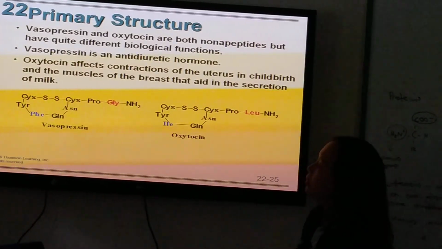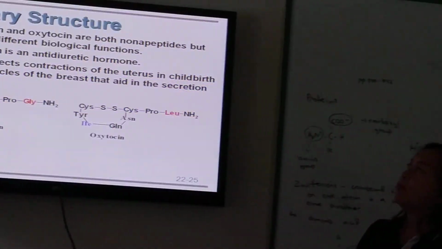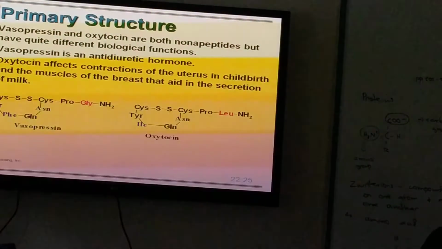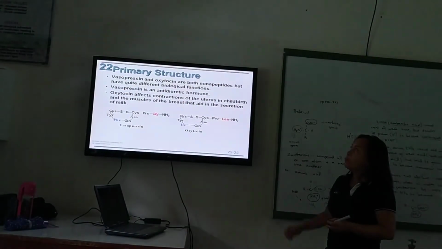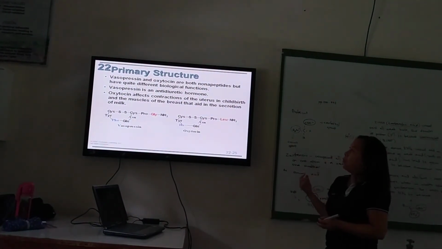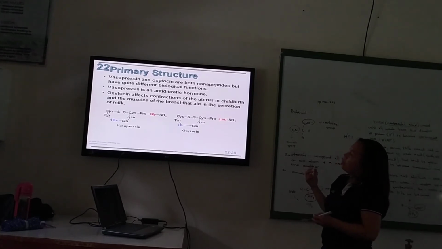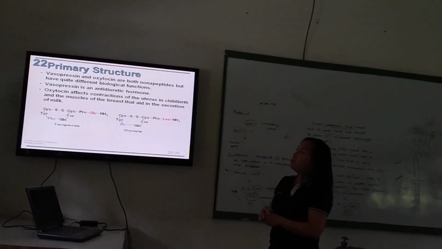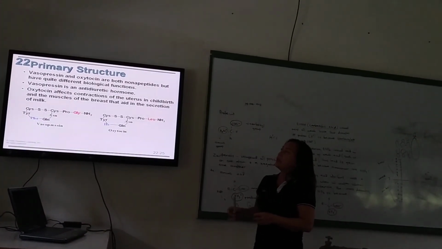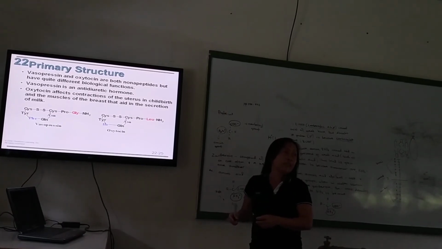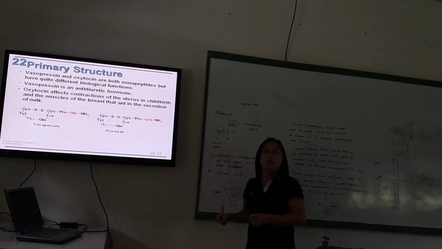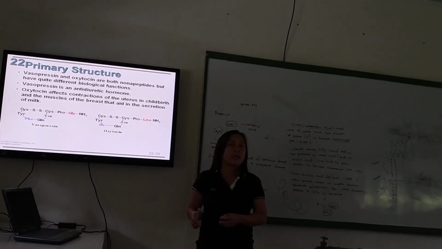Okay, another example of primary structure is vasopressin. Now, vasopressin and oxytocin are both nonapeptides but have quite different biological functions. Vasopressin is the anti-diuretic hormone, or ADH. Another term for ADH is vasopressin.